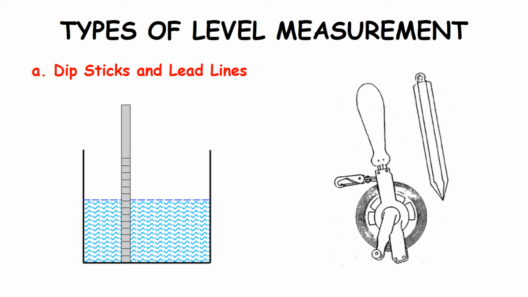The steel tape having a plumb bob like weight is stored conventionally in a reel and is still used extensively for measuring levels in fuel oil bunkers and petroleum storage tanks, as shown in the diagram. Crude as this method seems, it is accurate to about 0.1 percent, for ranges up to 20 feet.